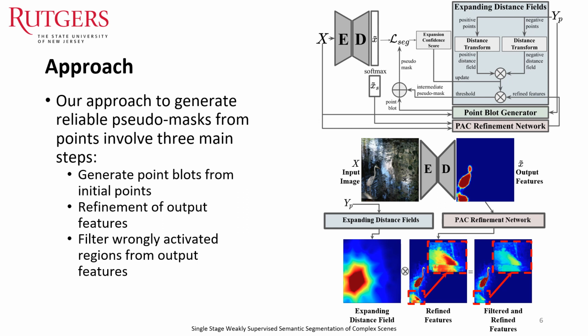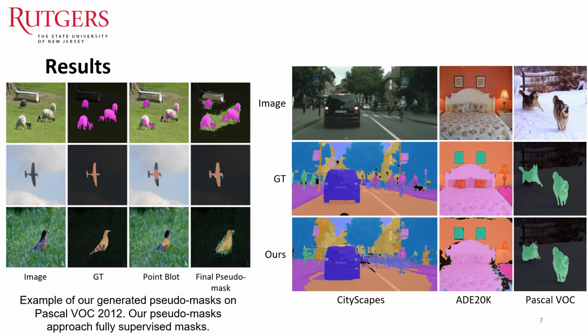The modules that correspond to these steps are named the point blot generator, the PAC refinement network, and the expanding distance field module. You can find more technical details about these modules in the paper. On the left are examples of our generated point blots and pseudo-masks on the PascalVOC dataset. You can see that the generated masks converge towards the ground truth without seeing their labels. On the right are some qualitative results on datasets with varying complexities.